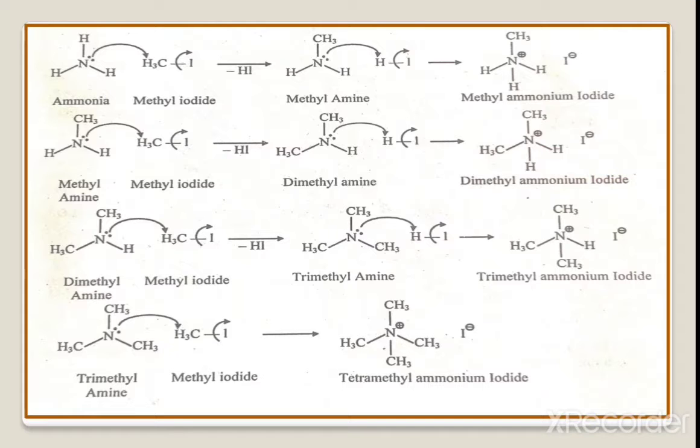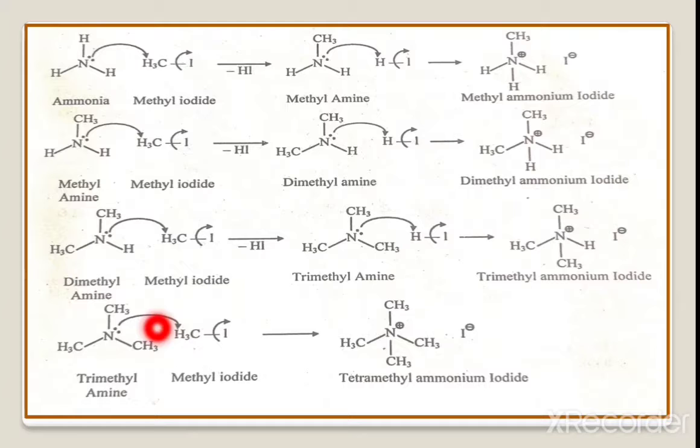Now suppose we take dimethylamine and treat it with methyl iodide. The nitrogen carrying the lone pair attacks the methyl, iodine departs, and we get trimethylamine. This trimethylamine on treatment with hydrogen iodide abstracts the proton, iodine departs, and we get trimethyl ammonium iodide.